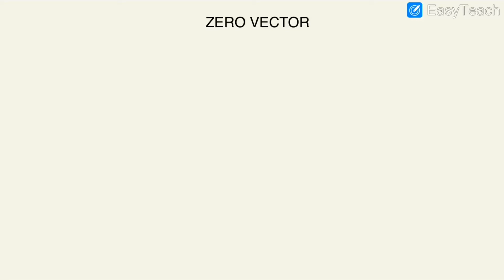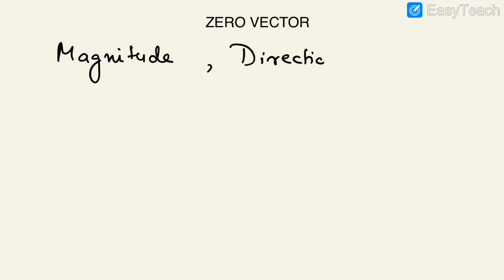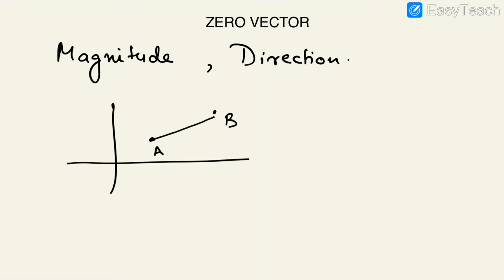So right now you have learned about vectors, right? A vector has magnitude and what? And direction, right? And we already know that in any xy plane, from one point A to another point B, the vector magnitude will be the length of this vector line.